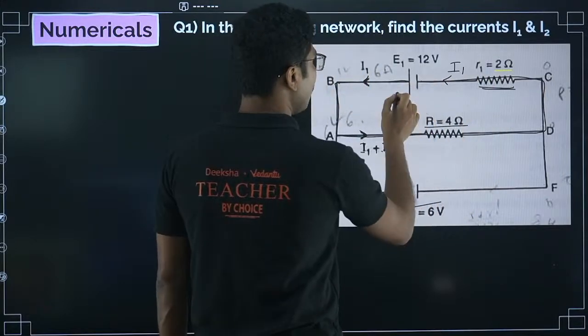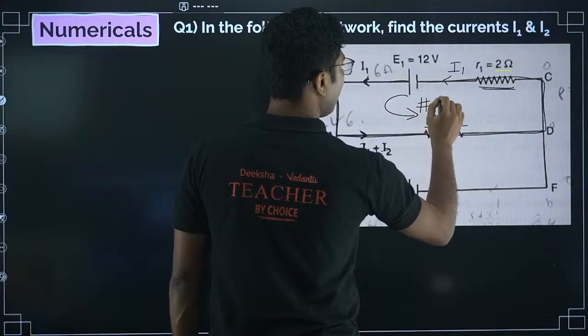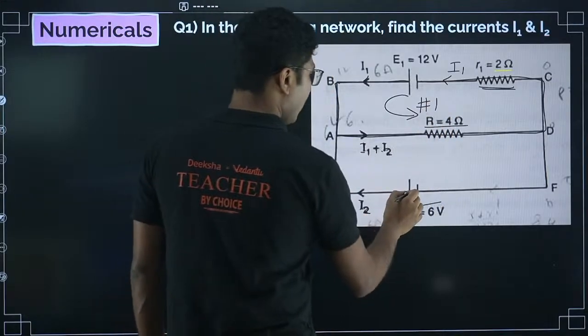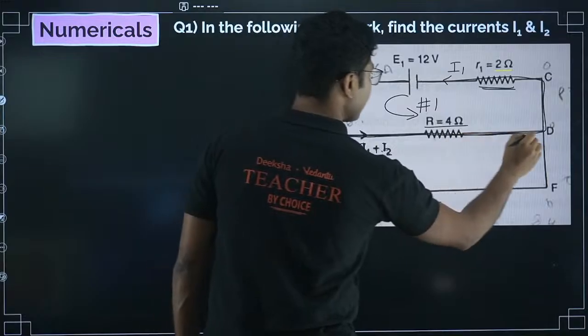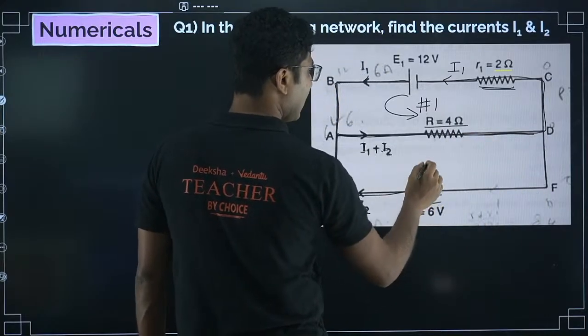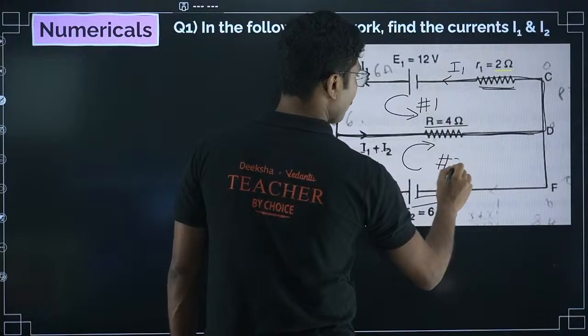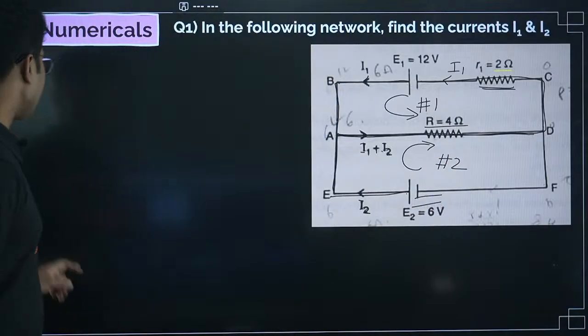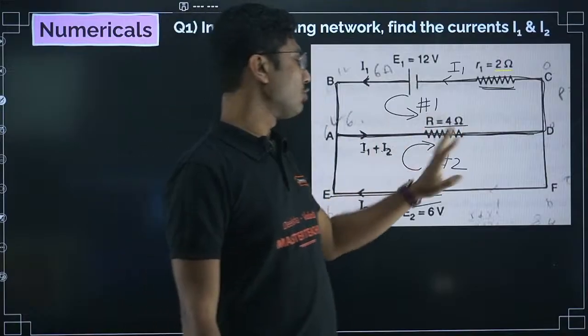This is loop number 1. Again, we start from the second battery, pass through this resistance and come back here, and we call this loop number 2. You can follow any direction. Direction is not important for Kirchhoff's voltage law as long as it's a closed loop.